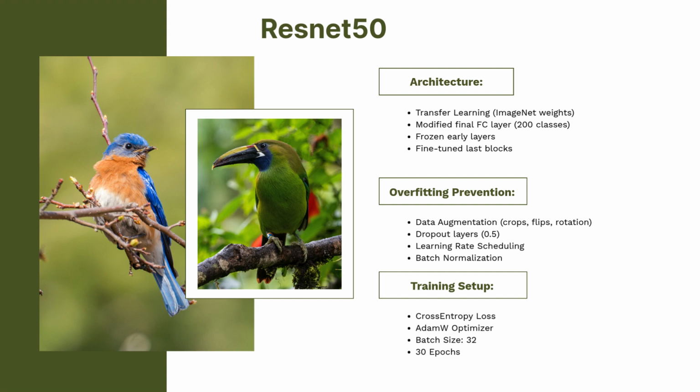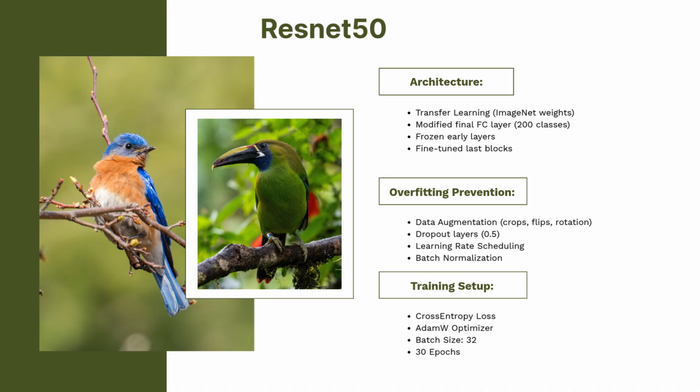For ResNet 50, we use transfer learning starting with ImageNet weights, then modify the final fully connected layers for our 200 classes. To preserve the general features, we froze the early layers and only fine-tuned the last few blocks. Furthermore, to prevent overfitting, we apply data augmentation, including crops, flips, and rotation. And finally, we added dropout layers with a rate of 0.5, used learning rate scheduling, and kept batch normalization throughout.